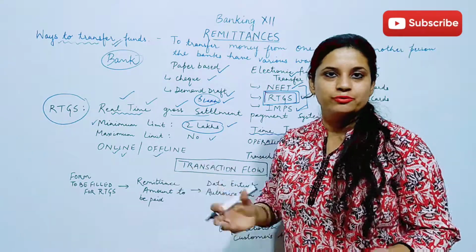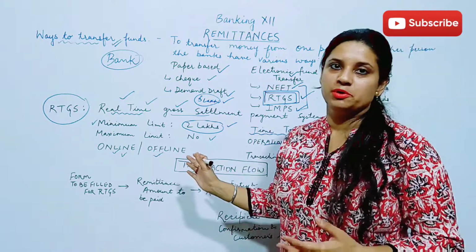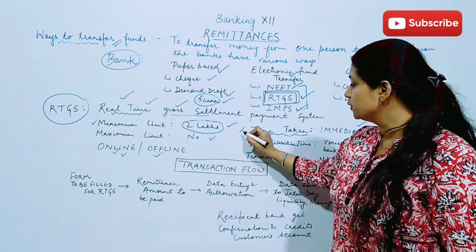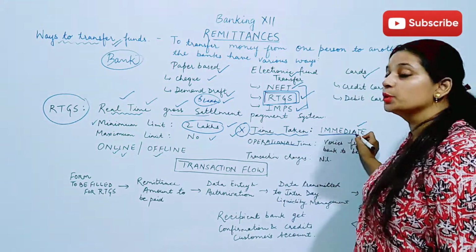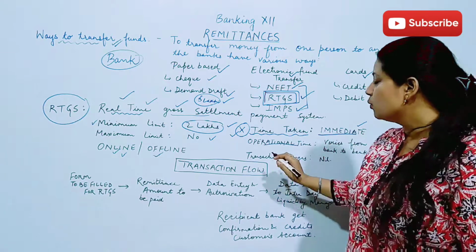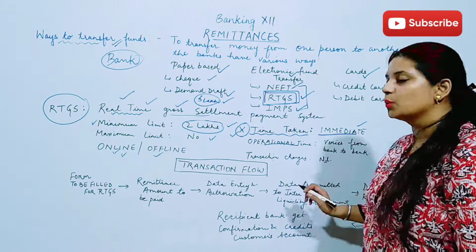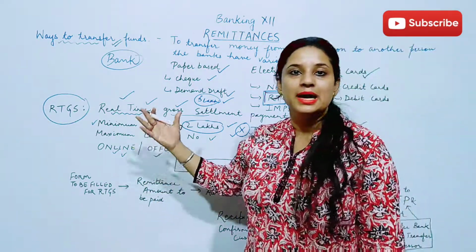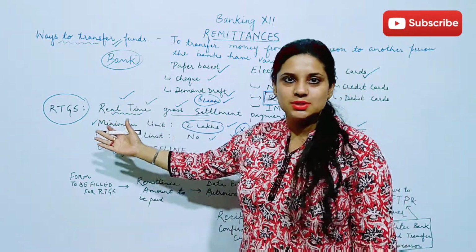Whatever bank you have for transferring the funds, that bank will give you the operational timing for RTGS. And time taken, as I've already told you, there is no time taken, means the immediate transfer would be done, right? What are the transaction charges for transferring the funds? No, right? So this is the basic thing that happens when we take up this transfer method, that is RTGS.